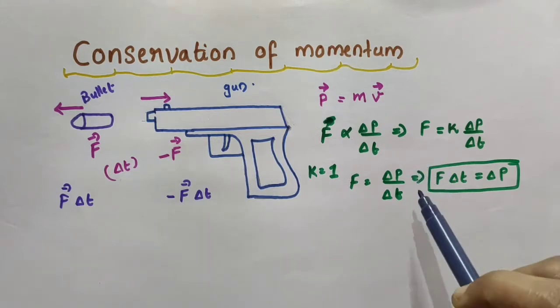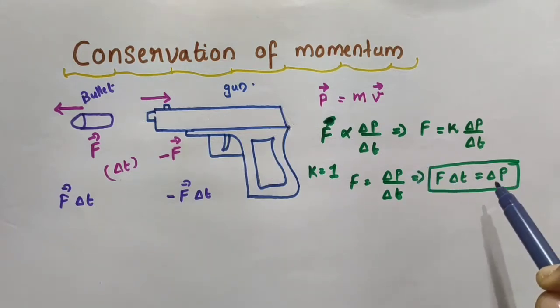From Newton's second law of motion, we got F into delta T is equal to delta P, where delta P is the change in momentum.